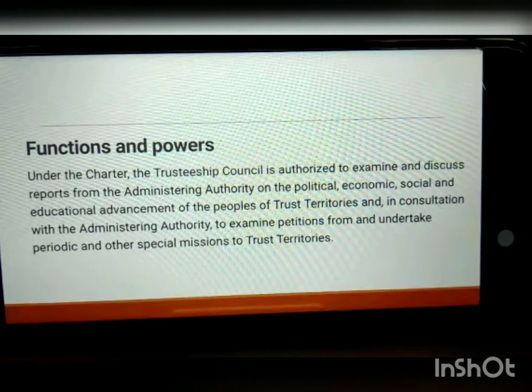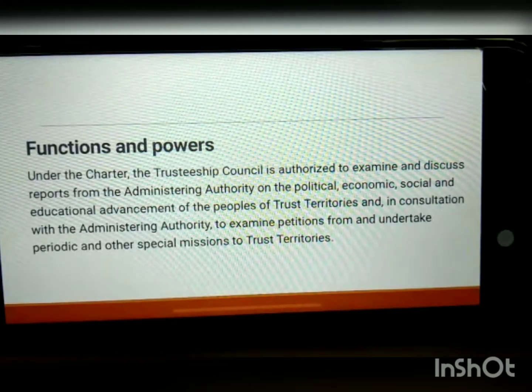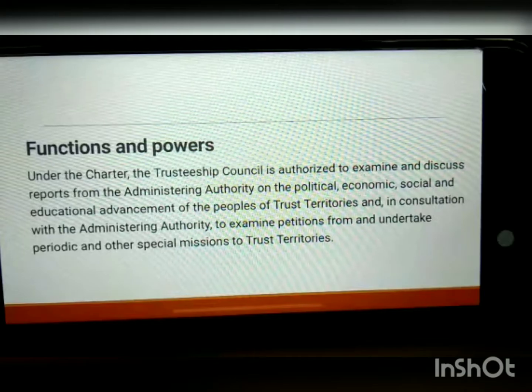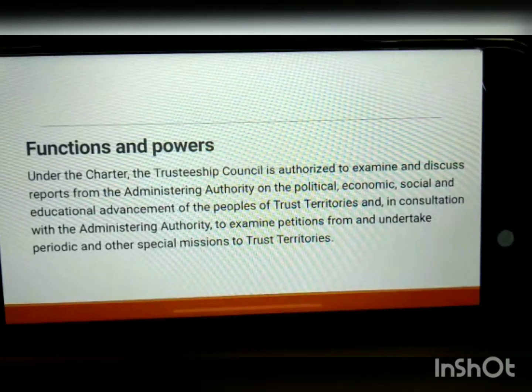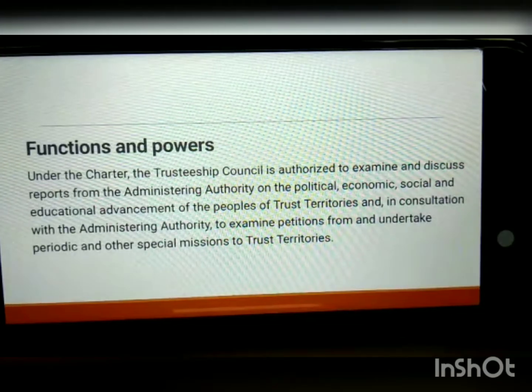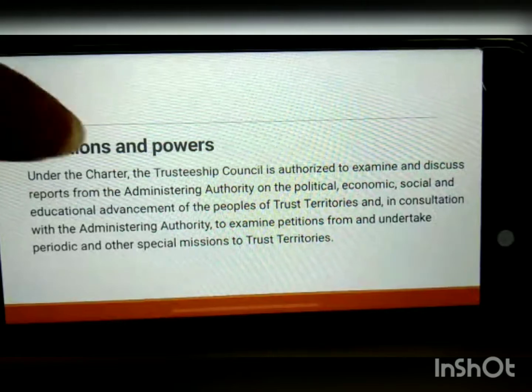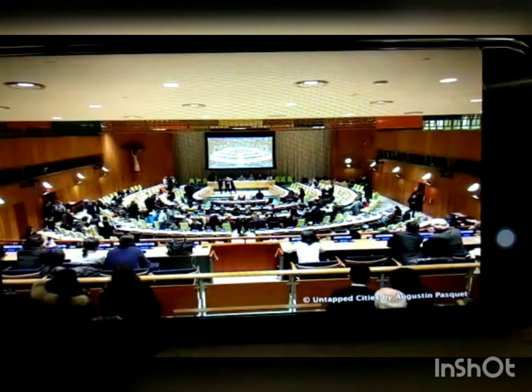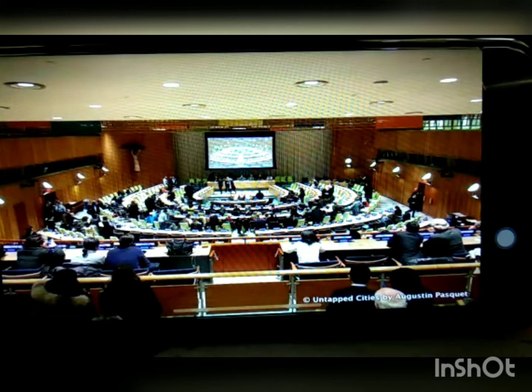It oversees matters pertaining to nations that have not acquired independence and are under some previous mandate, also nations defeated in the Second World War, as well as social, economic, political development. I think this is clear. See, this is a picture of the Trusteeship Council.